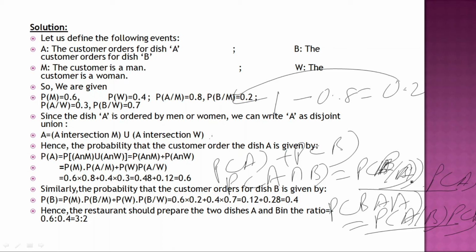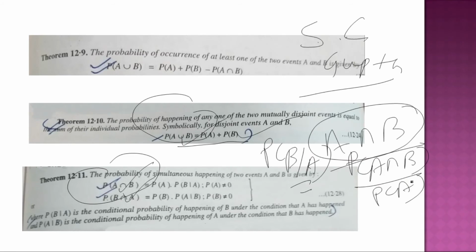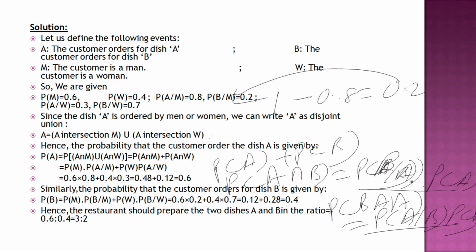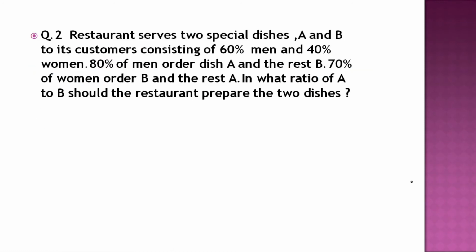See, look at these problems. I can simplify the problem into two parts. The question is all about solving the problems using your formula, P(A) plus P(B). The first formula was already discussed in the class, that is the formula of disjoint events of A and B, and conditional probability of A intersection B and conditional probability of B intersection A. These formulas are used, but the moment you see the question, you might get confused.